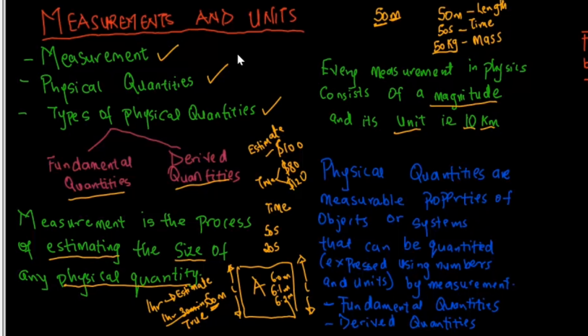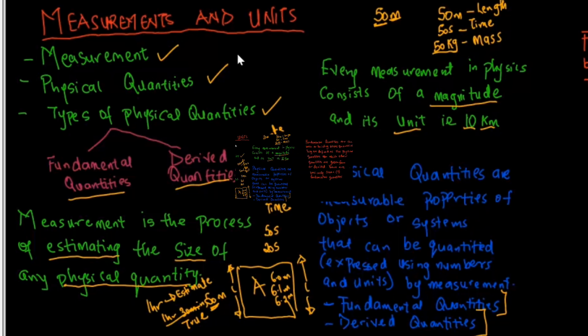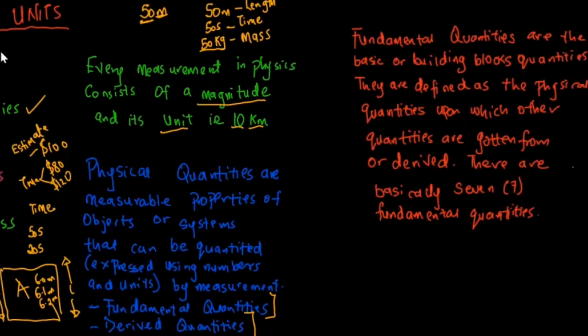Now, physical quantities are generally divided into two. We have what we call fundamental quantities and we have what we call derived quantities. We begin with the first one, which is fundamental quantity. When you have the word fundamental, what comes to your mind? Fundamental just means the basics or like the foundation. When you want to build a house, you must lay a foundation.